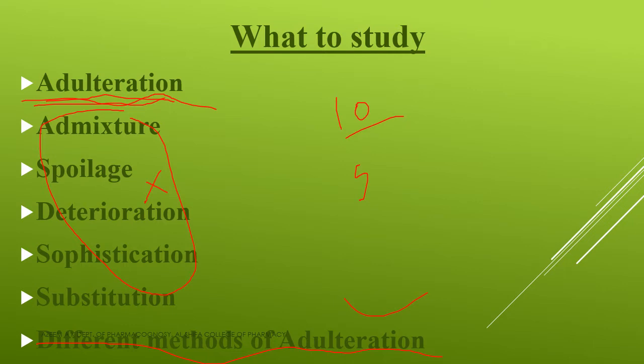So only these 2 questions you can expect from this topic. One, a 10-mark question: write about adulteration and write the different methods of adulteration of crude drugs. In that case you have to write all the things. And if the question is asked for a 5-mark one, then you have to write about the introduction regarding adulteration and about the different methods of adulteration. And in some cases, two questions of 2.5 marks each, that is, admixture, spoilage, deterioration, sophistication, substitution, etc., may be asked. If asked like that, you only need to write that. So that is the thing that you are going to study in this unit.